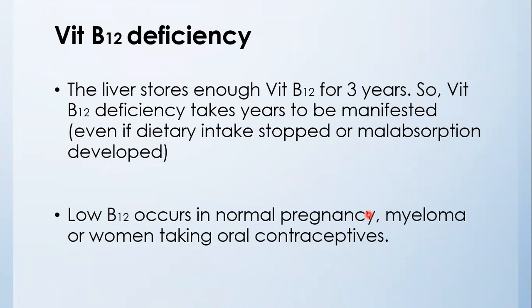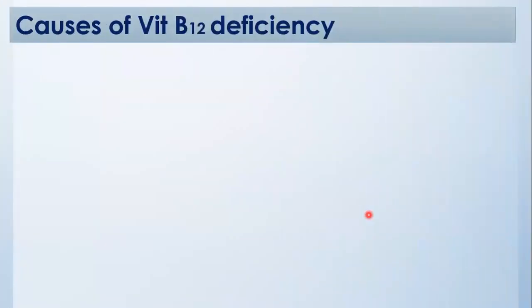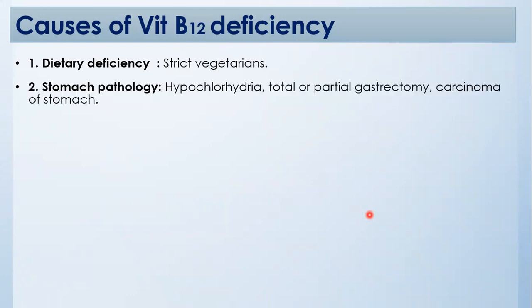Low vitamin B12 occurs in normal pregnancy, patients with myeloma, and women taking oral contraceptives. Causes of vitamin B12 deficiency include, it may be due to dietary problem. It occurs in strict vegans. Secondly, the stomach pathology due to hypochlorhydria, total or partial gastrectomy, carcinoma of stomach.